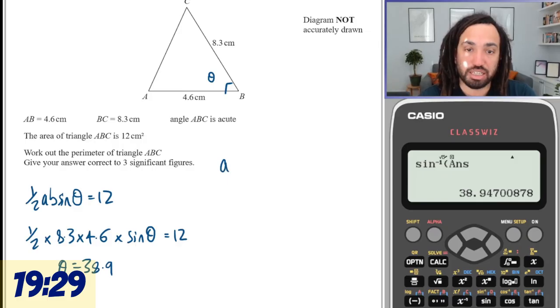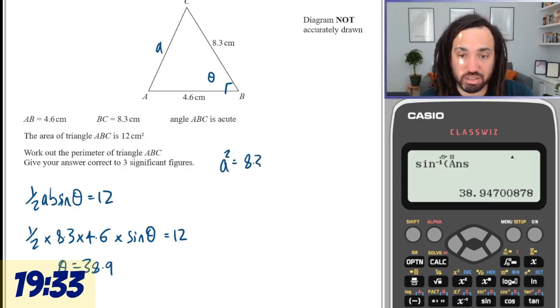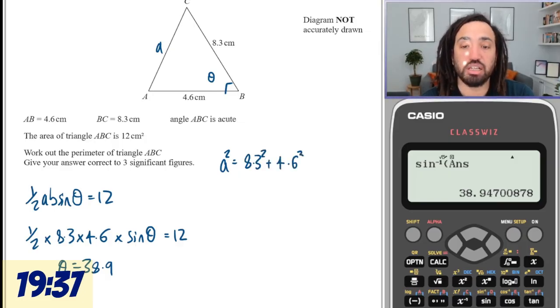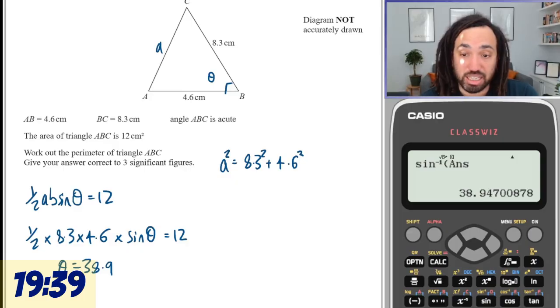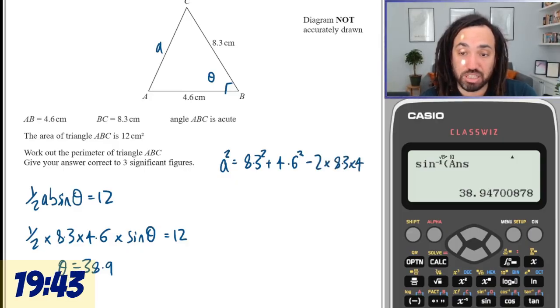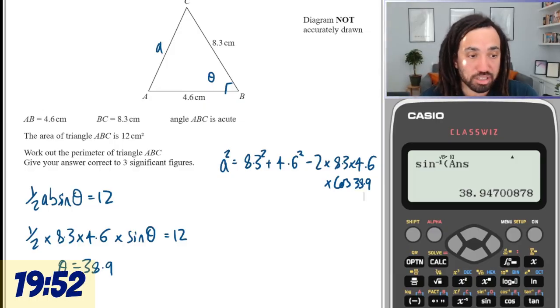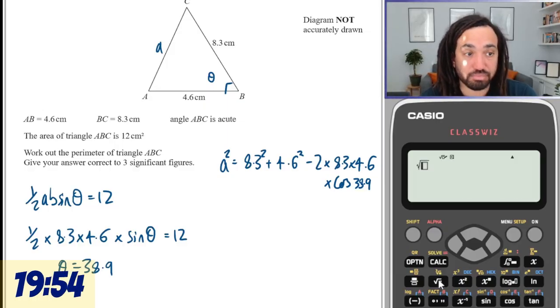So let's call this little a. So a squared is equal to b squared plus c squared. So those are the two sides opposite, adjacent to the angle again. Minus 2 times b times c times by cosine of the angle 38.9. Okay, so let's put that straight into the calculator.